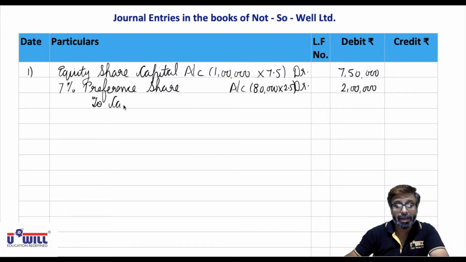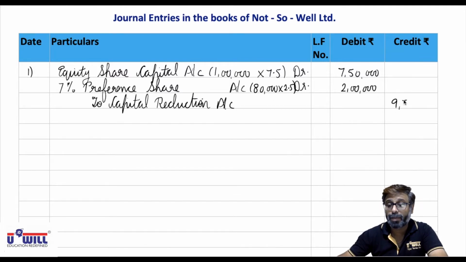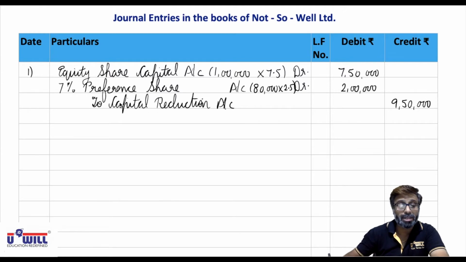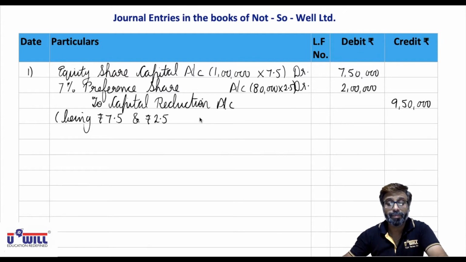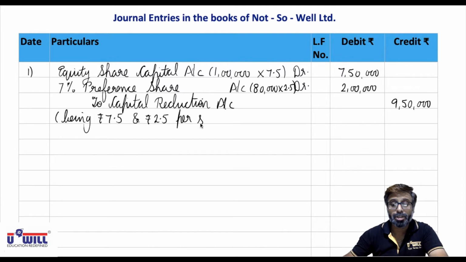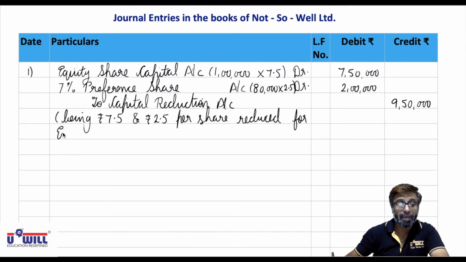To capital reduction account, directly with the total amount of 9,50,000. Okay, 7,50,000 plus 2 lakhs, 9,50,000, being rupees 7.5 and rupees 2.5 per share reduced for equity and preference shares.